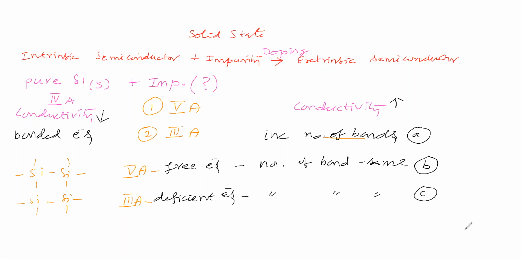Now we will add like this. We take pure silicon and melt it. Then we add a fifth A group impurity, either phosphorus or arsenic.